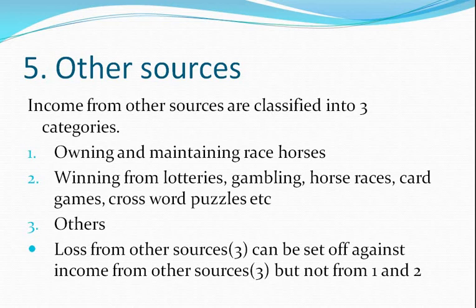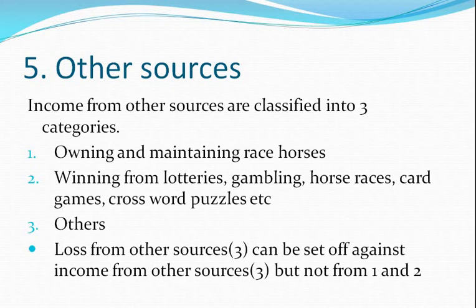Pay attention here. First one is owning and maintaining race horses. The first source is only owning the race horses and maintaining them. Second is winning from lotteries, gambling and horse race. Again you see horse race in the second source. Horse race is different and owning and maintaining race horses are different.